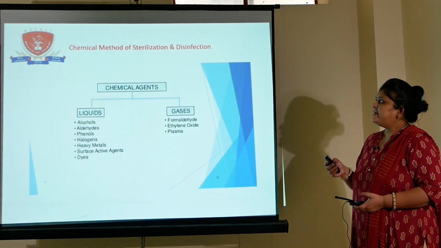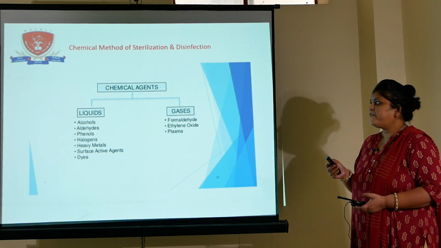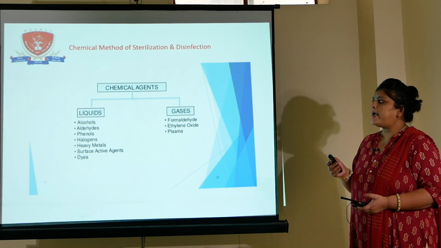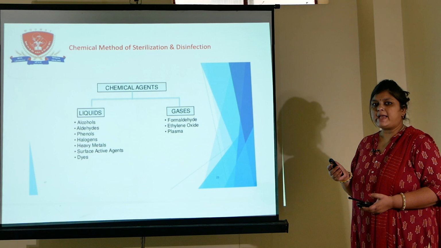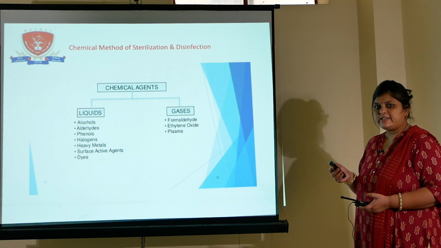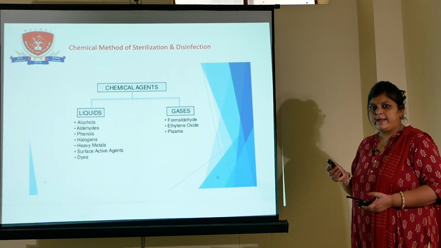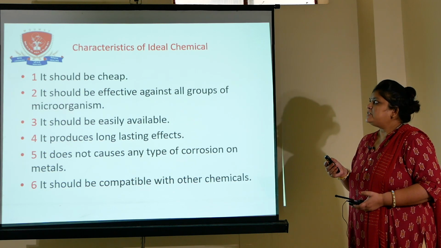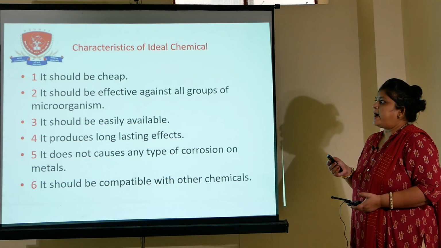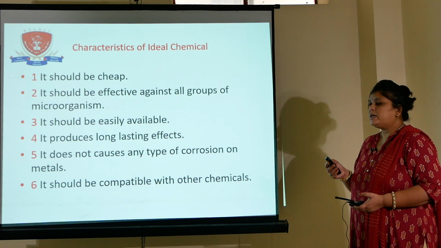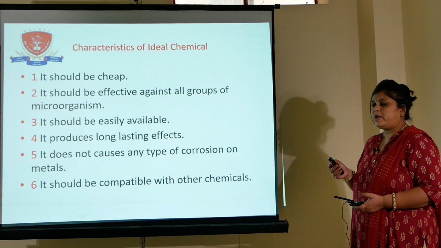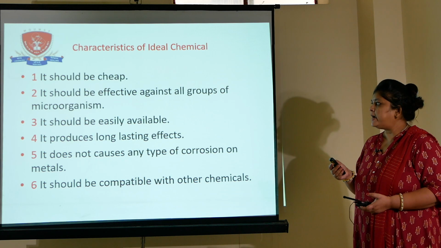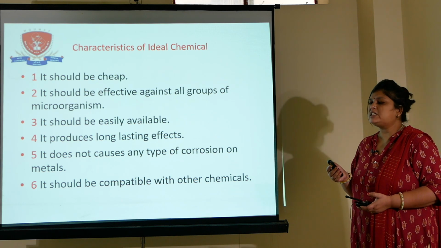Now the next method is the chemical method. Various types of chemical agents are used, liquids and gases. Among liquids, the most important are alcohol, aldehydes, phenols, halogens, heavy metals, surface active agents and dyes. Among gases: formaldehyde, ethylene oxide and plasma. Now first, what are the characteristics of an ideal or good chemical? First, it should be cheap. Second, it should be effective against all groups of microorganisms, meaning bacteria, viruses, fungi, in both vegetative as well as spore form.